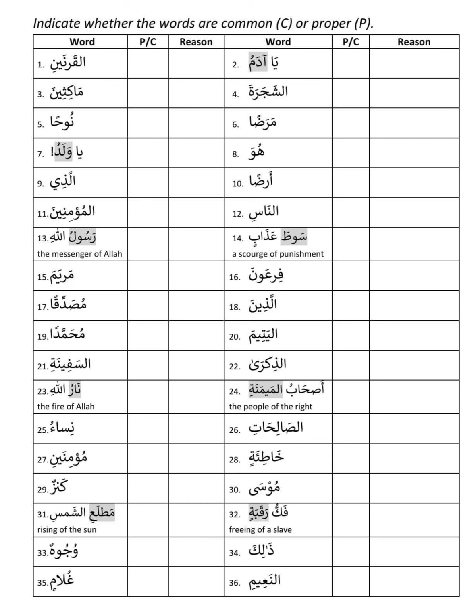Okay. Then Nisa'u is common. Number 26 is proper because Al is there. As-Salihati. The 27th is Muminaini. It is common. There's no reason to be proper. Khati'atin is common. Khanzun is common.